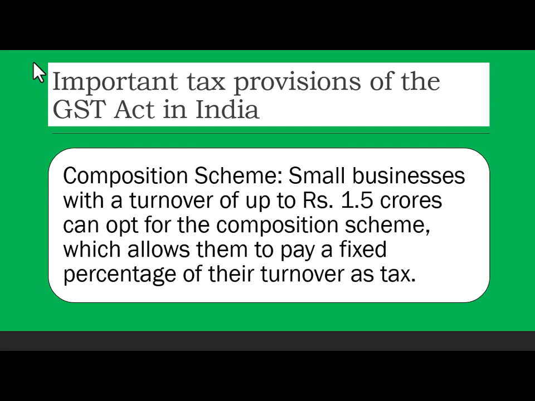For example, restaurants or cafes, they charge 5%, and they are not allowed input tax credit. So whatever ingredients they are using, and suppose they are paying tax on that, they will not get input tax credit, but they will be charging only 5% to the customers. Okay.